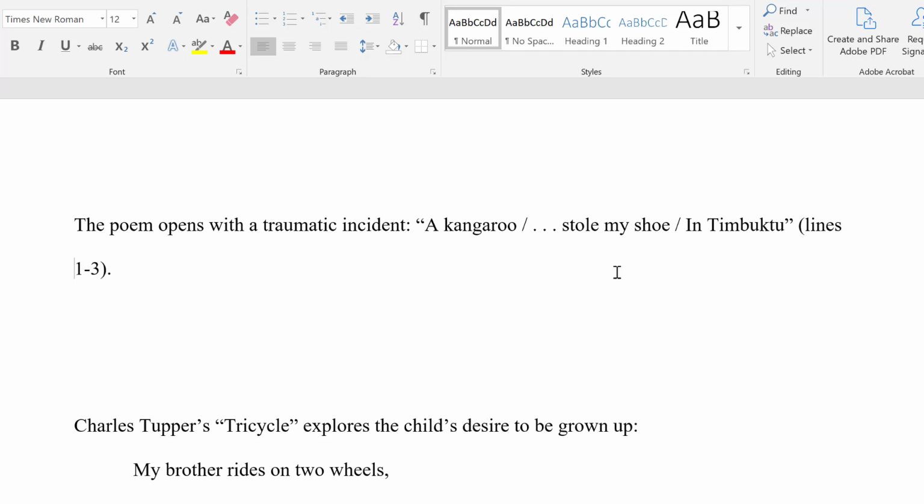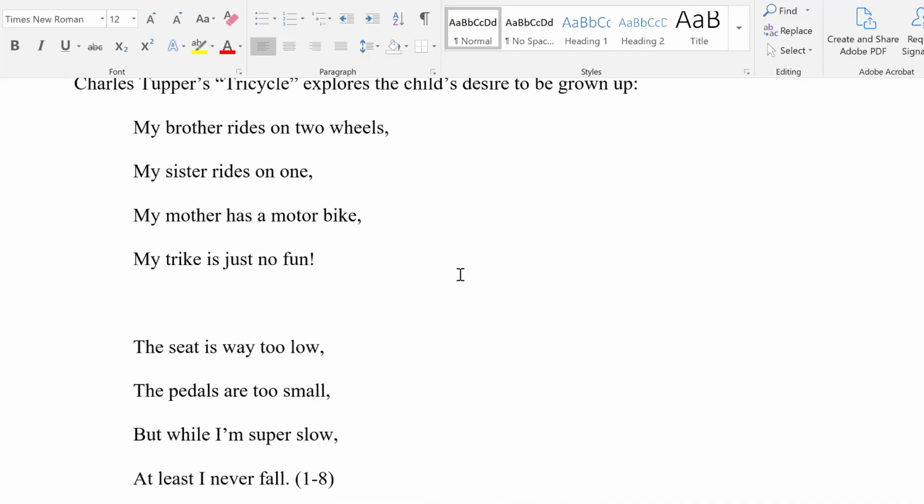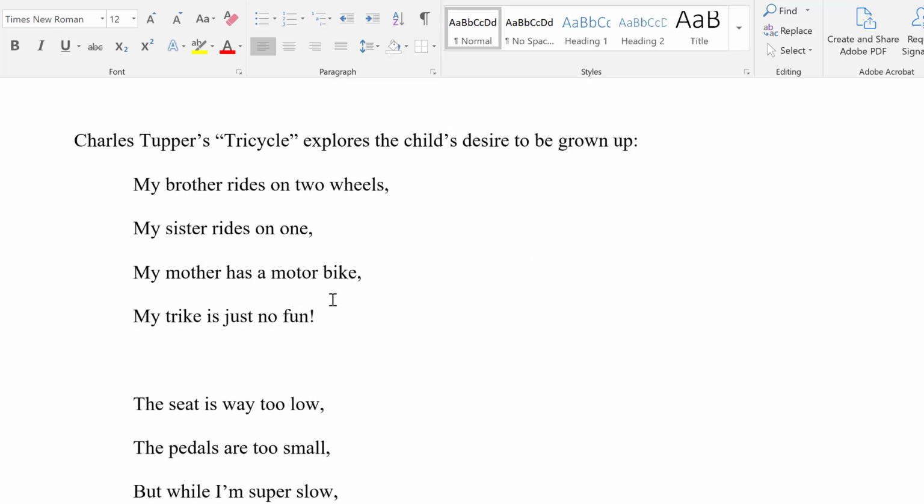Next, we will look at a block quotation. This is where you are quoting 4 or more lines of poetry as it appeared in the original text. So that's how you determine if it is 4 or more lines. When you copy this in your own text, make sure you keep the same spacing. So we have a stanzaic break here, as you can see.